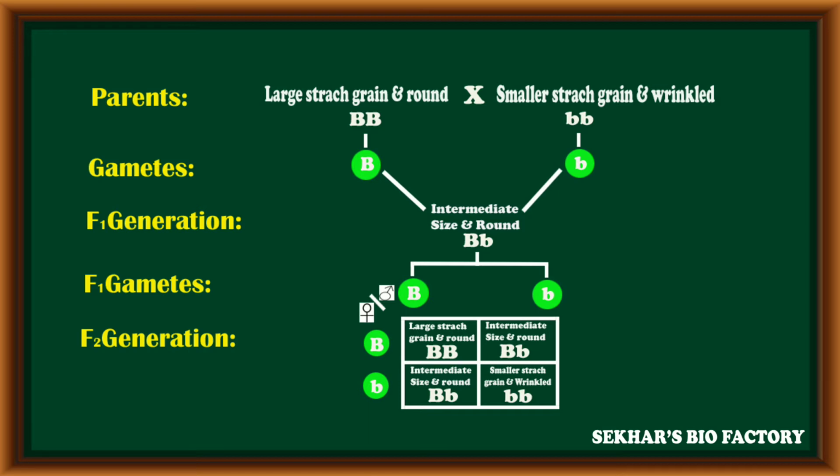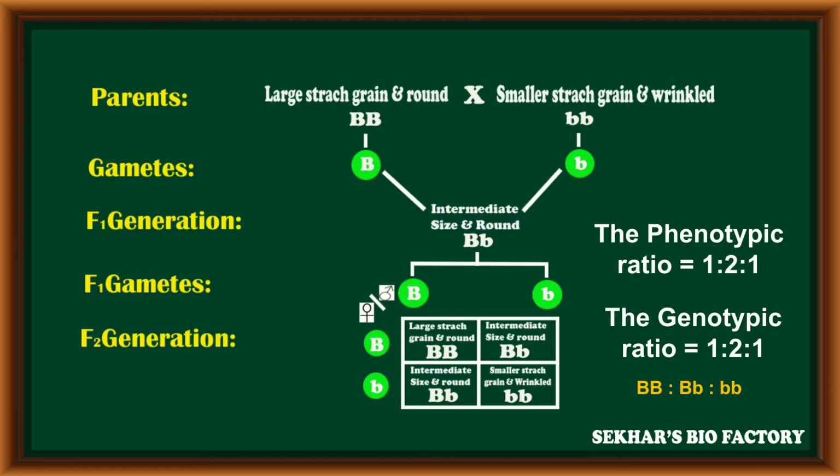So in this way, out of four individuals, one individual has large starch grains with a round shape, two individuals have intermediate starch grains with a round shape, and one individual has small starch grains with a wrinkled shape. Here, starch grain synthesis follows the incomplete dominance phenomenon, because in the F2 generation two individuals have intermediate starch grains, but the shape of the seed follows the law of dominance according to Mendel.